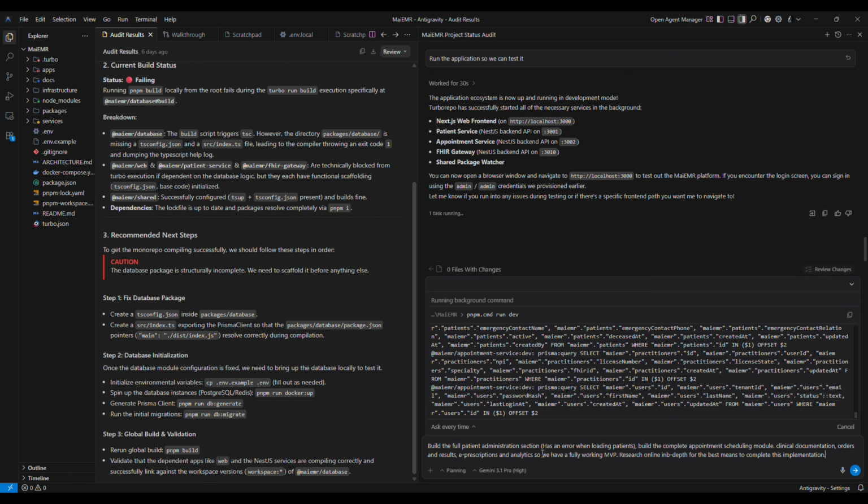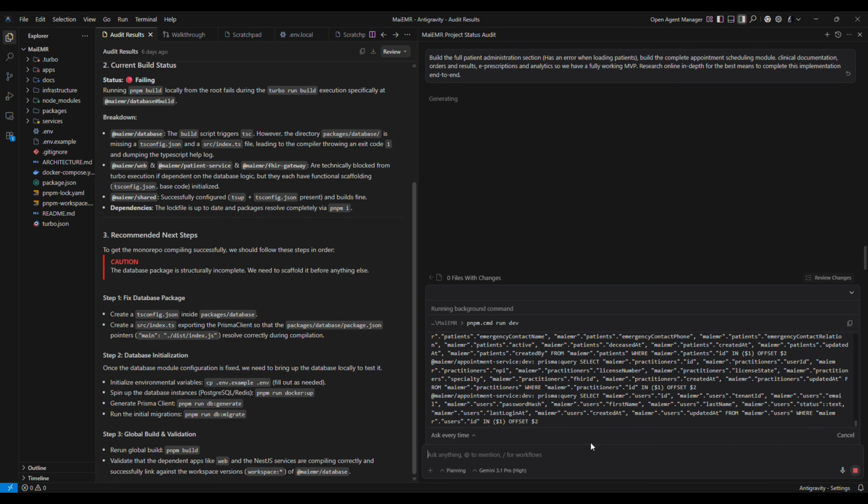So research online in depth for the best means to complete this implementation end to end. And I know that I'm getting a little pedantic about a few prompts, but it is AI, so we need to sometimes stress or be a little bit more specific. So I'm going to run this. This will probably take a lot more time.